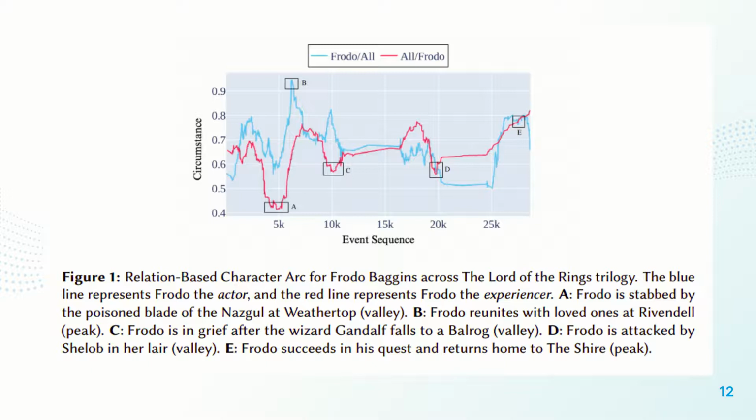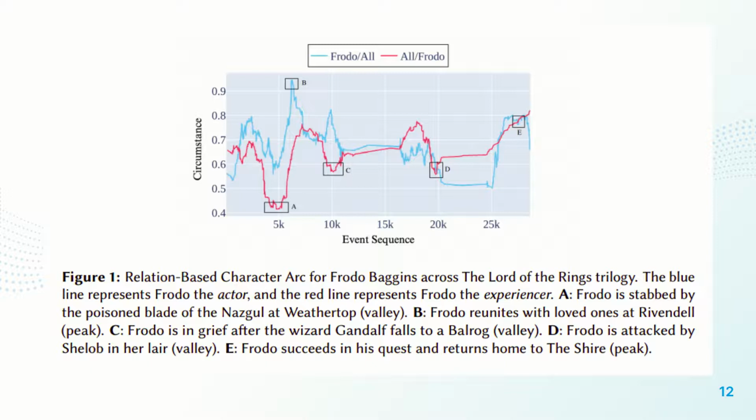However, we are not interested in the absolute value of circumstance or the absolute range of circumstance. We believe that that is a function of the novel itself or of the genre or of the character in question. What we are interested in primarily is the shift in circumstance. Where does the arc go up and where does the arc come down? There are certain points in this current figure that have been annotated for further elaboration. 5 of them, in fact. I'll go through each of them in detail.